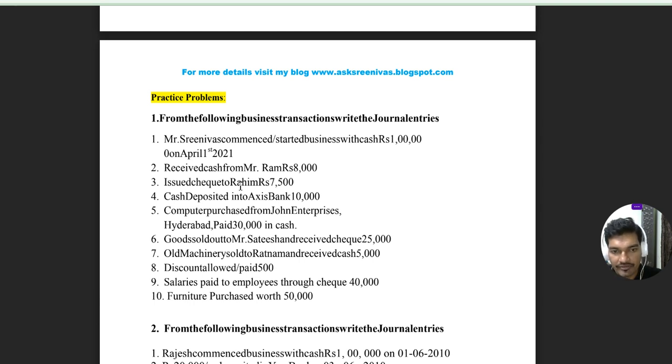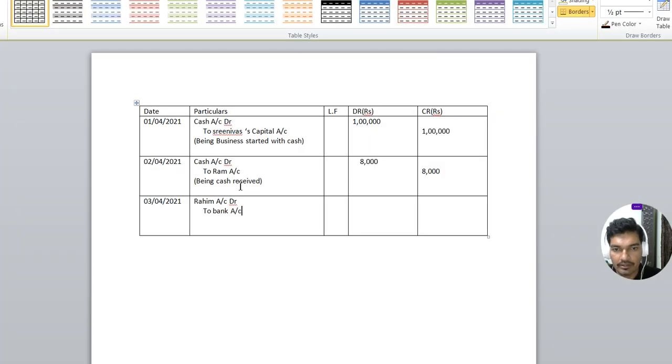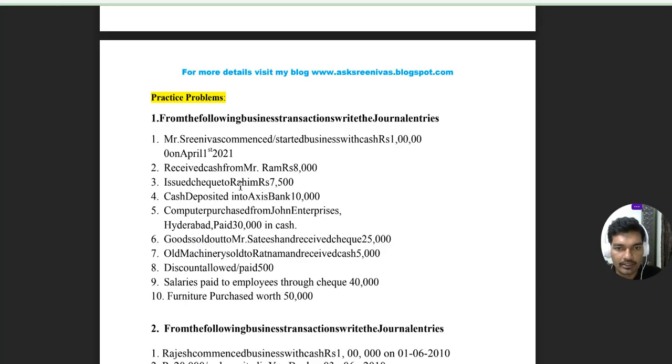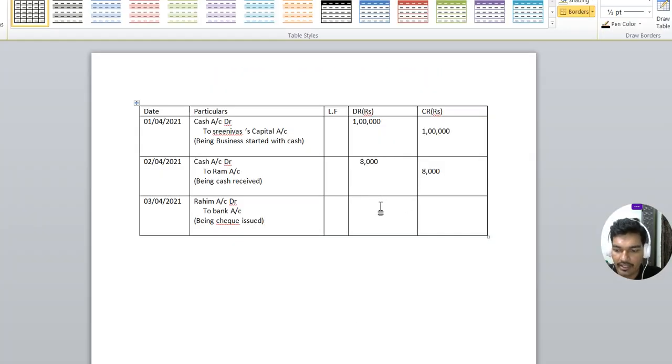So giver is always credit, right? So we should write narration as being a check issued. The amount of check 7,500, shown debit side, corresponding debit, and 7,500 corresponding credit.